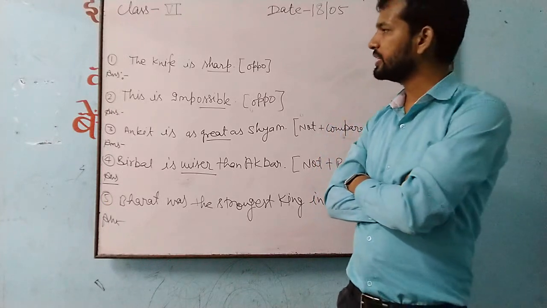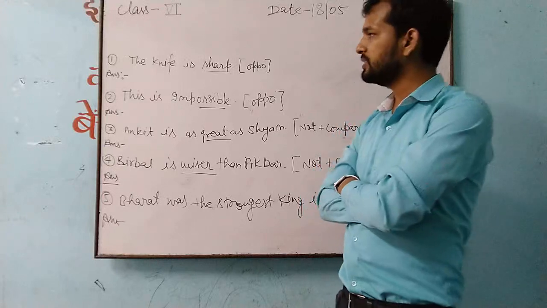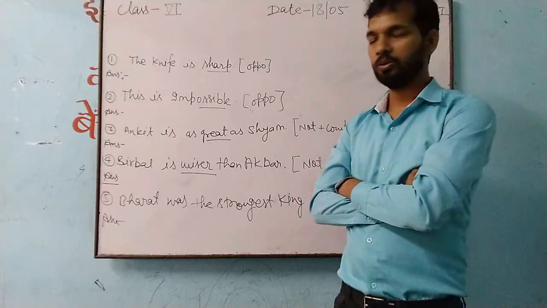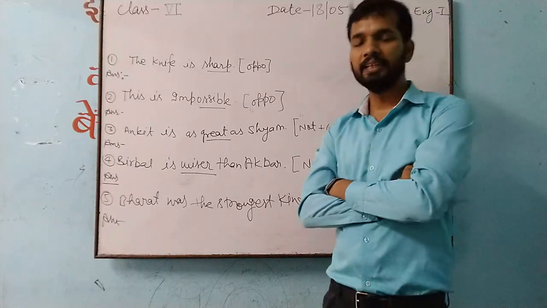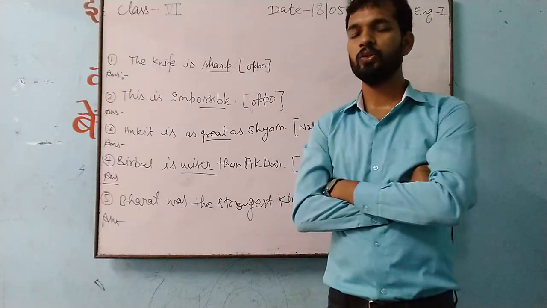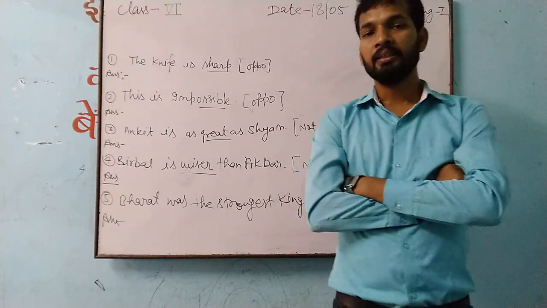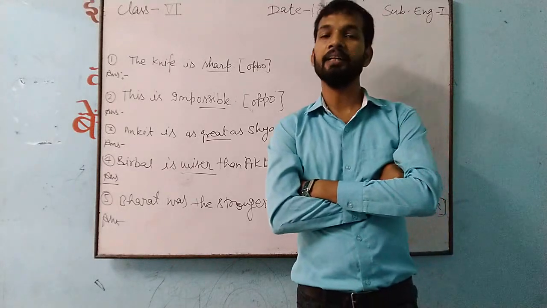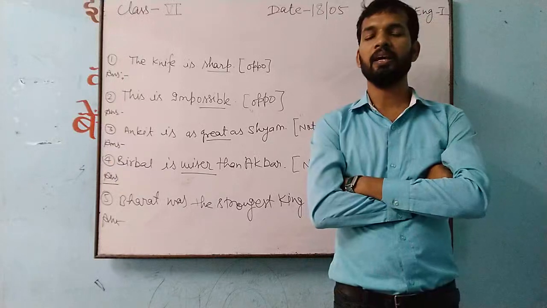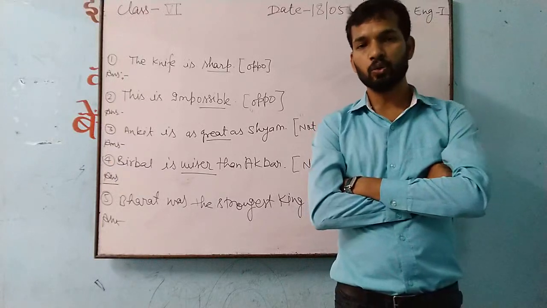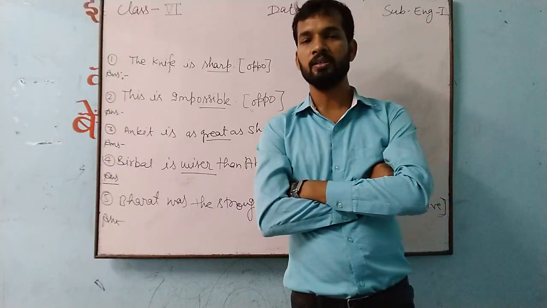See, the first question given here: the knife is sharp. What is given? The knife is sharp. This sentence is assertive. Do you know why it is an assertive sentence? I already explained the reason when I told you about assertive sentences.